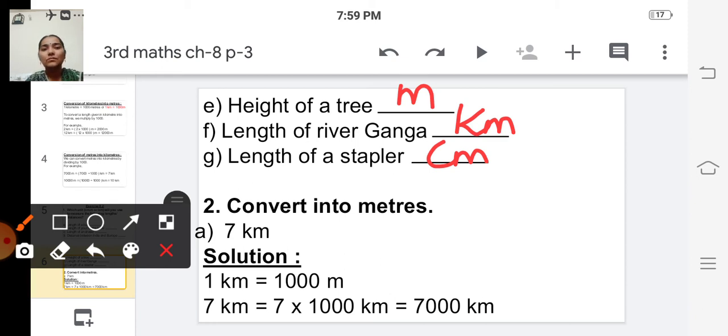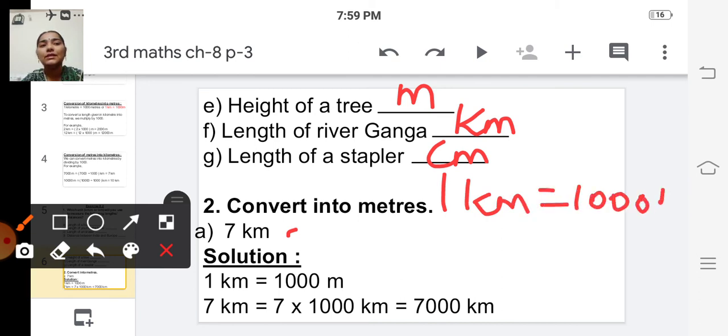And the next one, second problem. Convert into meters. First problem, 7 kilometer. We all know that 1 kilometer is equal to 1000 meter.